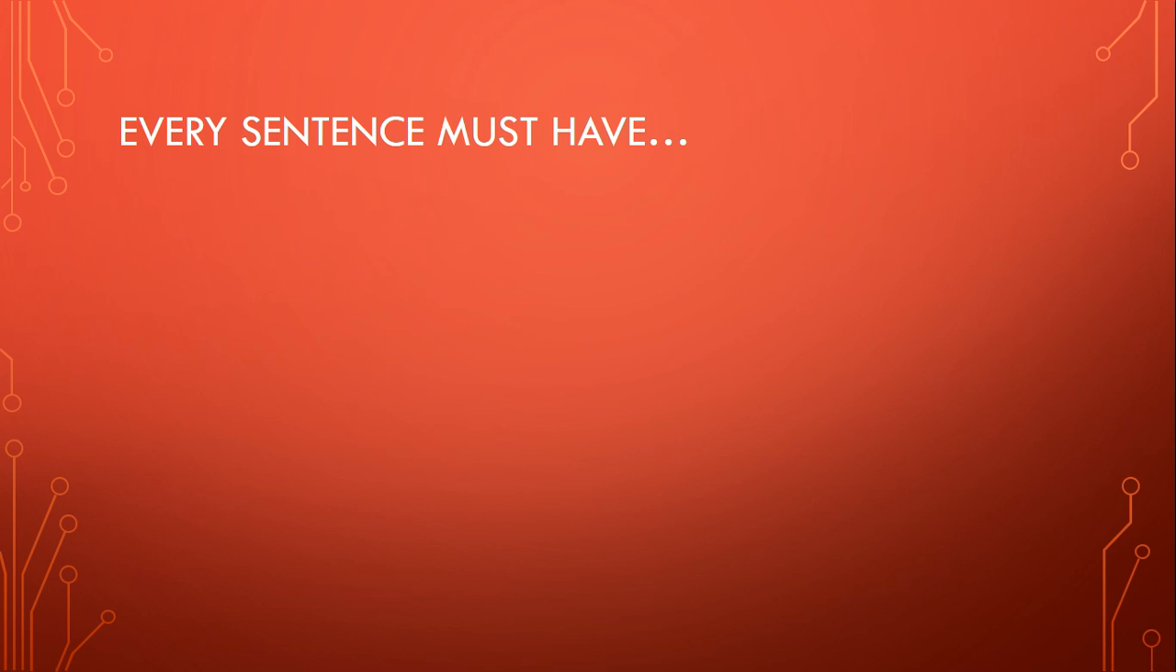Every sentence must have a subject and a predicate. Sometimes we're going to say predicate, sometimes simple predicate, sometimes verb, but they're all kind of the same. Over here we're going to say subject or simple subject, and then sometimes we'll say noun or pronoun because nouns or pronouns make up subjects in a sentence.